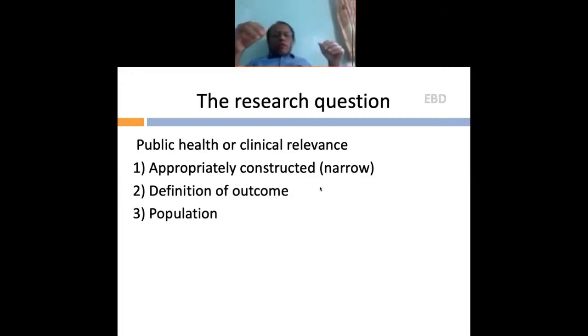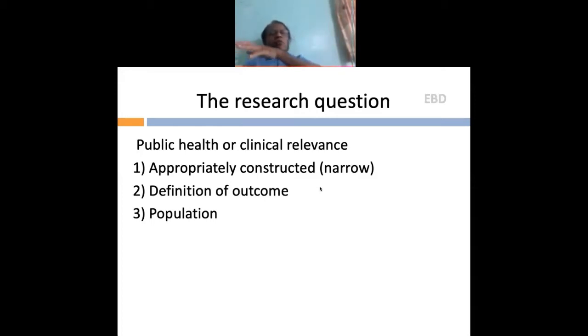Again, to give you an insight into my experience, I generally tell my students, or when I do it myself, I extract as much data as possible. Though your question is narrow, you extract as much data as possible. You focus only on your question, but the rest of the data may sometime later be used for another systematic review.